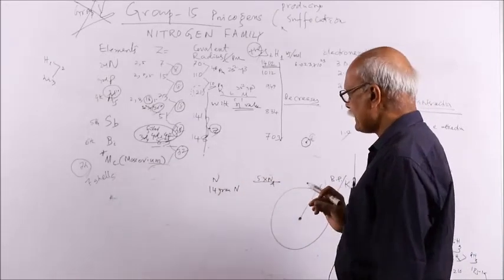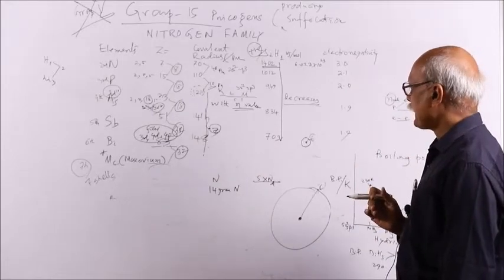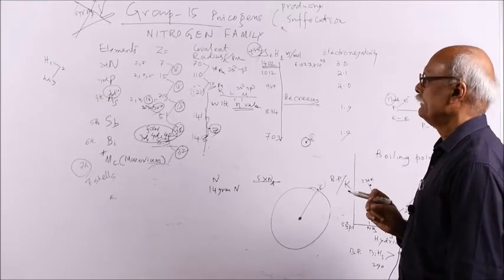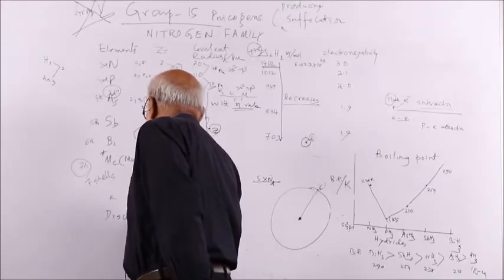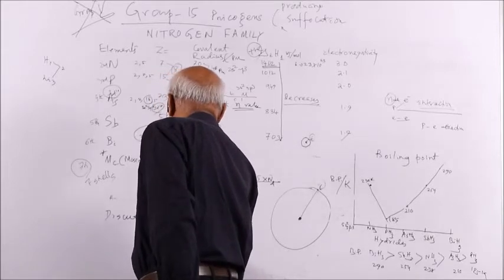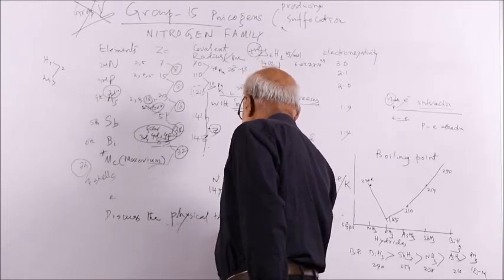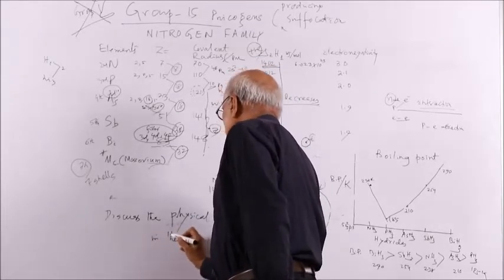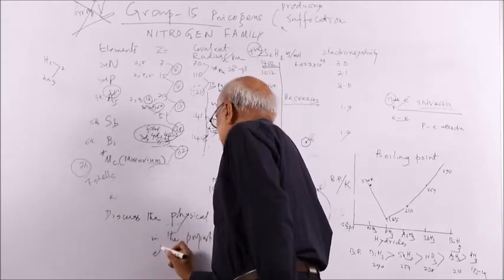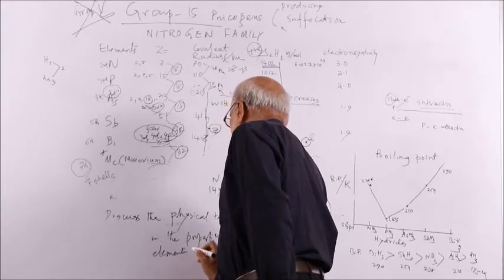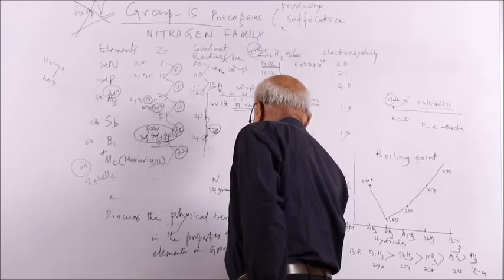Suppose a 3-mark question is asked: discuss the physical trends of the characteristics of the elements in group 15. This is how the question is asked, discuss the physical trend in the properties of elements in group 15.